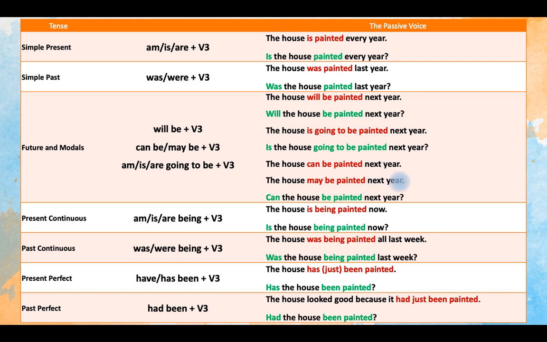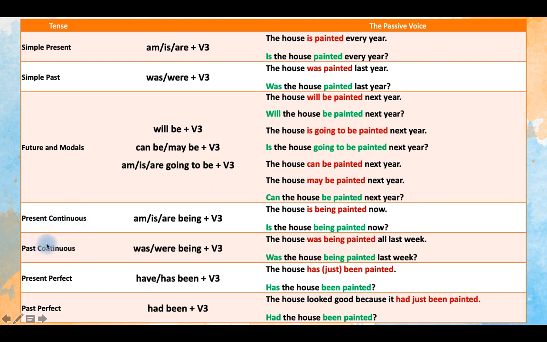Önümüzdeki sene ev boyanabilir. To make a question, you put the modal verb in the first place. Just the modal verb, then comes the subject, and then the verb. Like this.